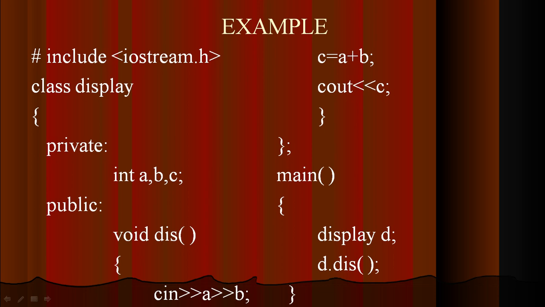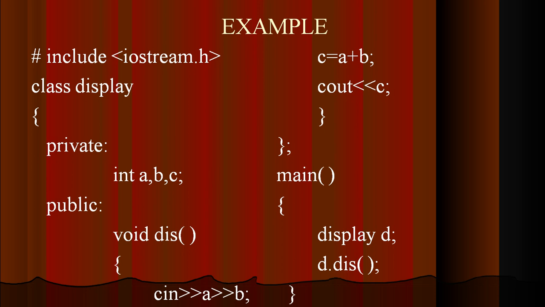And the functions also should have a block. So all the blocks should be represented by curly braces. Then comes the main function. Here we have not specified anything, so the main function will definitely return a value which is of integer type. But otherwise we can go for void main.